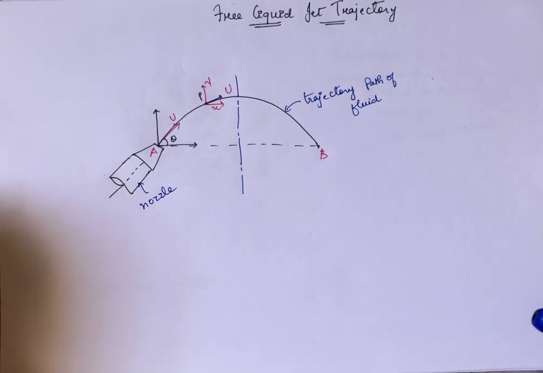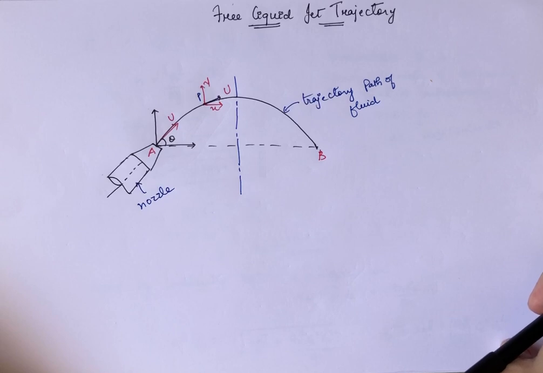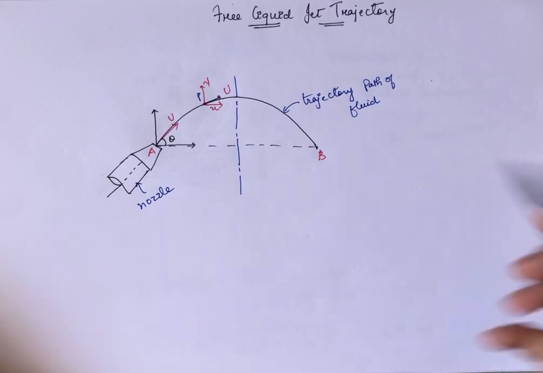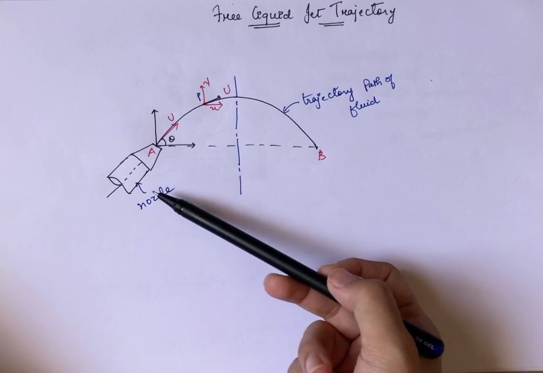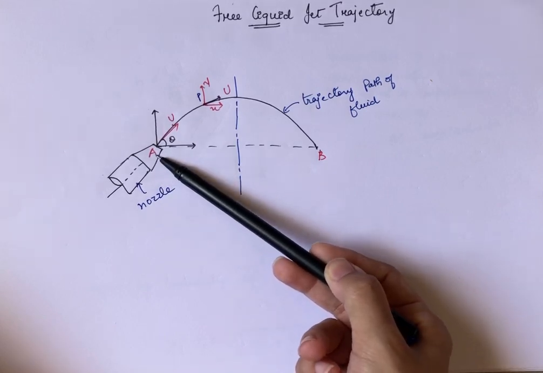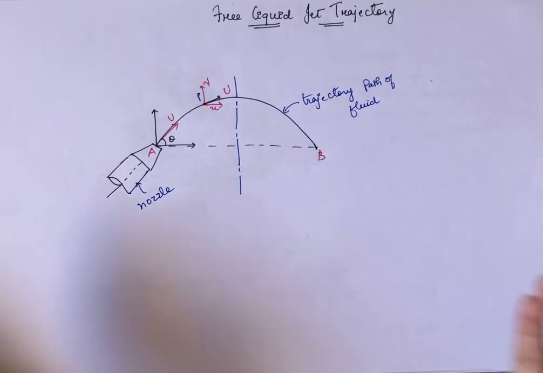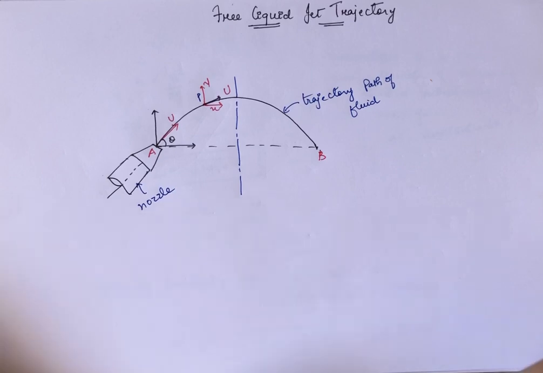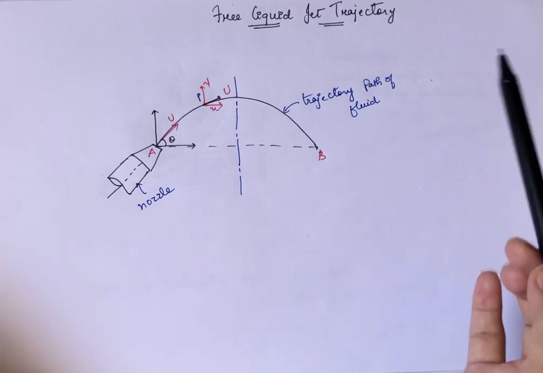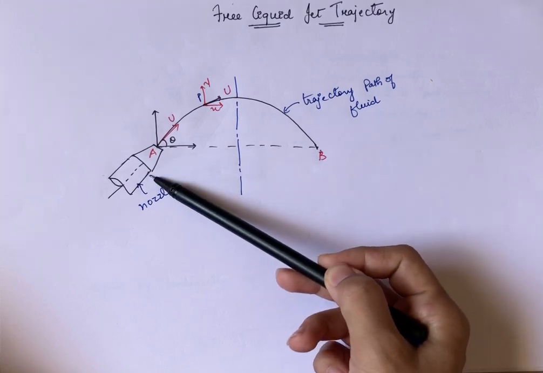So here we are going to study the theory of trajectory of a free liquid jet. A free liquid jet is generally defined as a jet of water which is coming out from a nozzle. As you can see, the jet of water is coming out from the nozzle at point A and it is making a parabolic trajectory path. So we need to derive the equation showing that the trajectory of the free liquid jet coming out from the nozzle is parabolic.